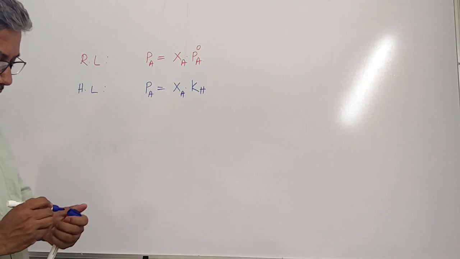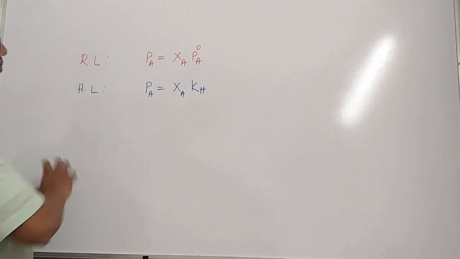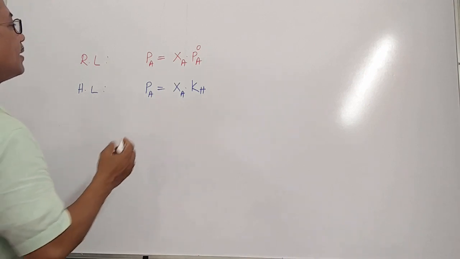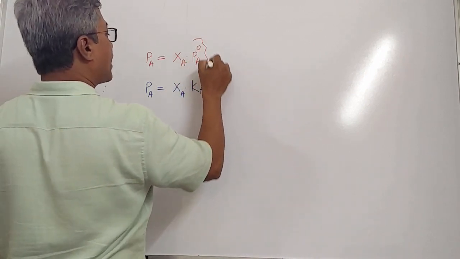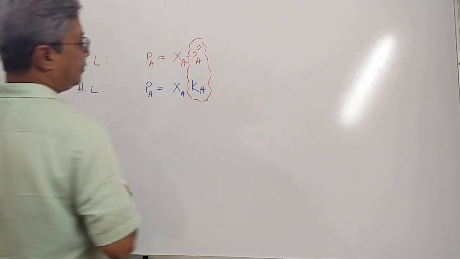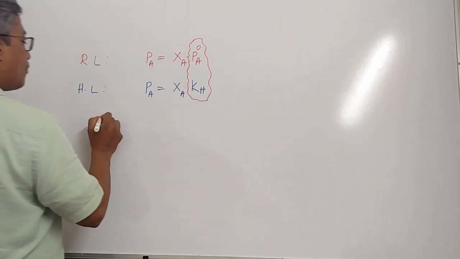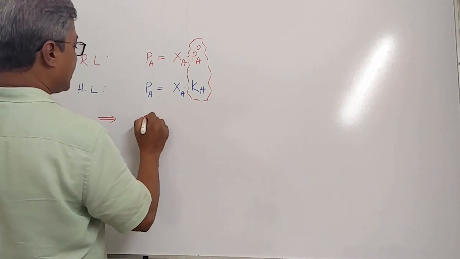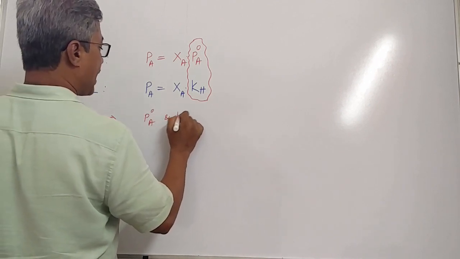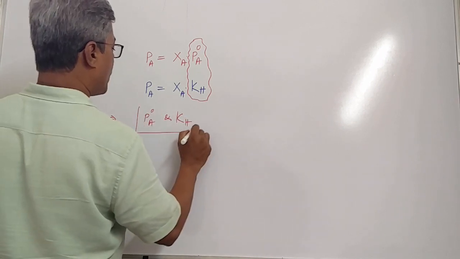Is that clear, students? Now, if you compare these two, what we notice is these two are common. That means from these two, what we can say is P naught A and KH are the common factors.